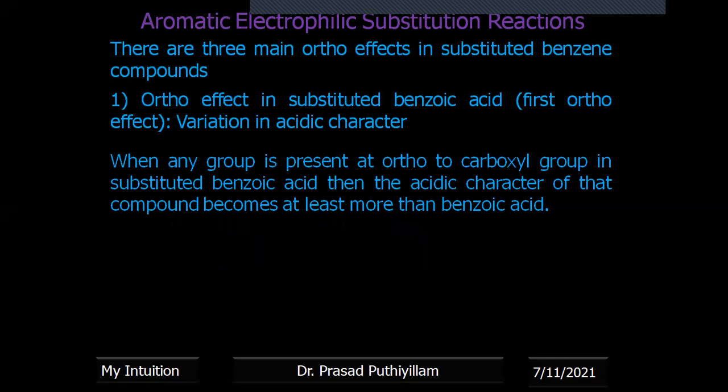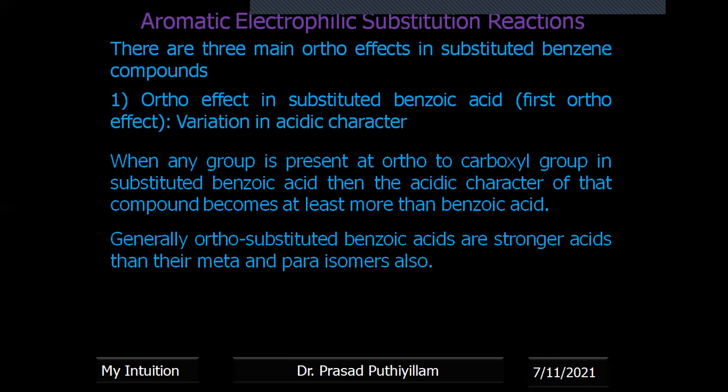So when any group is present at the ortho position to the carbonyl group in a substituted benzoic acid, the acidic character of that compound becomes at least more than benzoic acid. We never say that it becomes highly acidic. Compared to benzoic acid, the acidic character is increased. Therefore, generally, ortho-substituted benzoic acids are stronger acids than their meta and para isomers also. Even a substituent present at the meta or para position will not affect the plane of that carbonyl group.